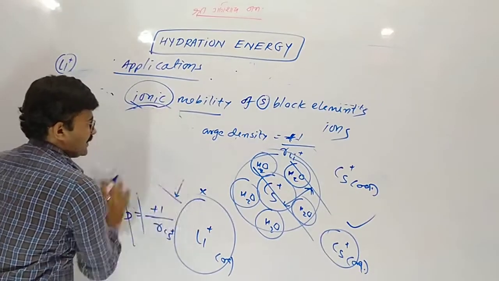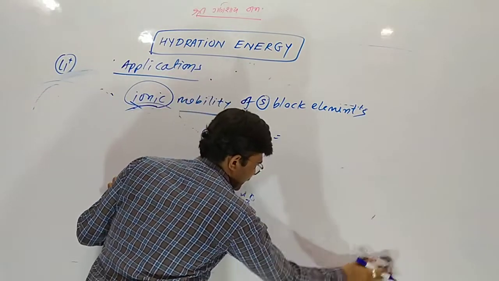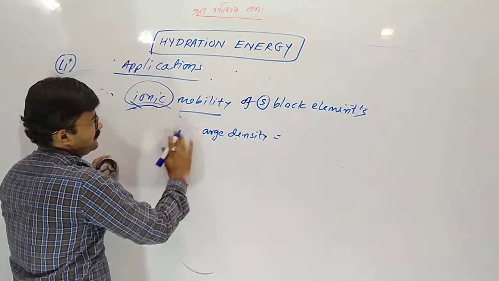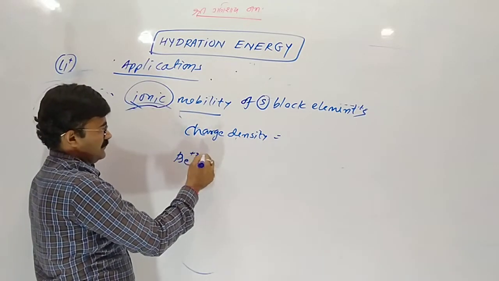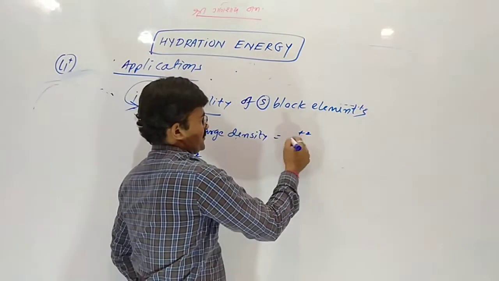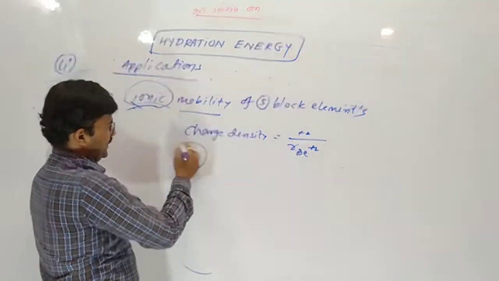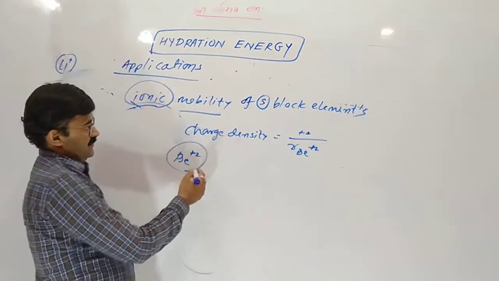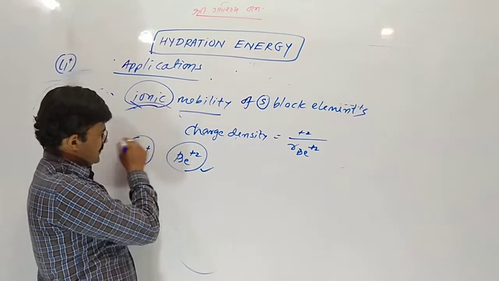Same thing happens in group number 2 also. Actually, beryllium has charge +2 and a small radius, so it has a great charge density. Here charge density is higher than lithium also.